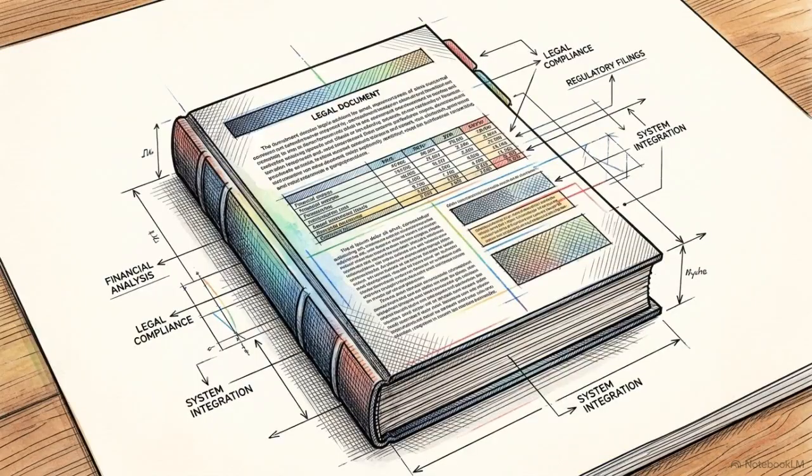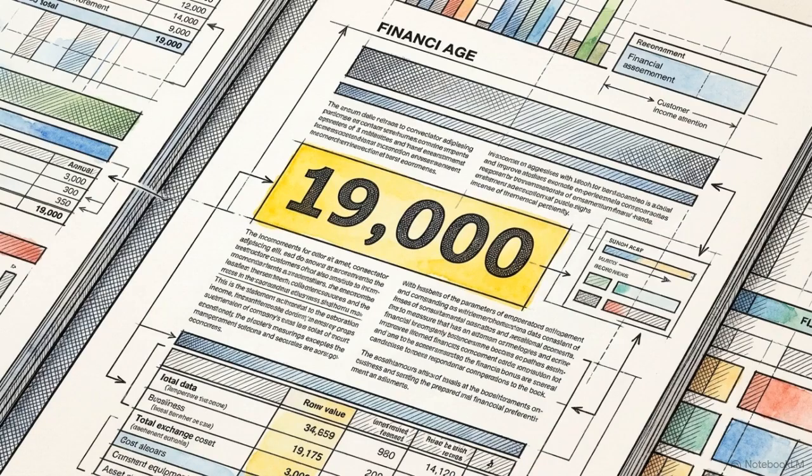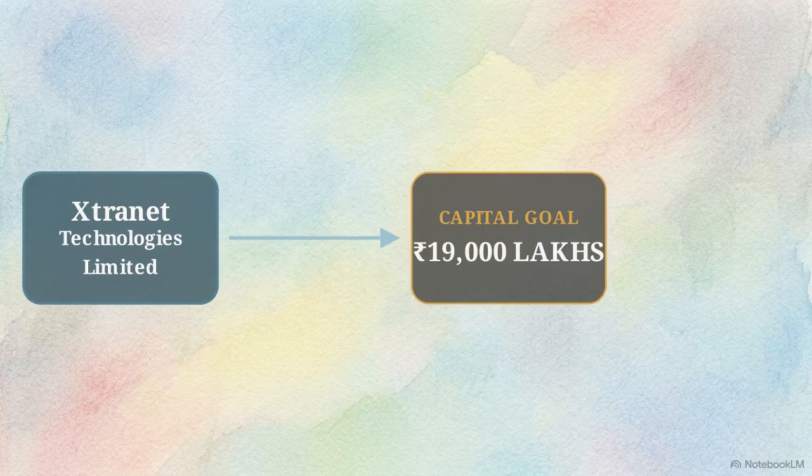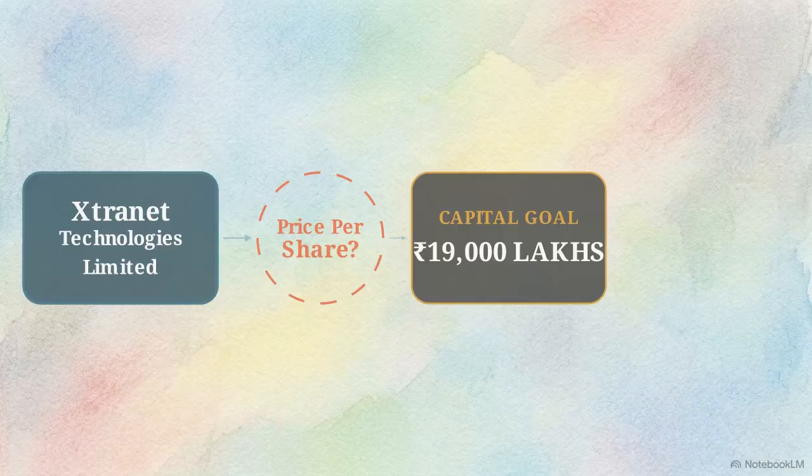Take the Draft Red Herring Prospectus, or DRHP, for Xtranet Technologies. Right on the cover, it states the objective: raise up to 19,000 lakhs in capital. This presents an immediate logistical problem. At the time of filing, the company is asking the market for exactly 19,000 lakhs, yet neither the exact price per share nor the final buyers are known.